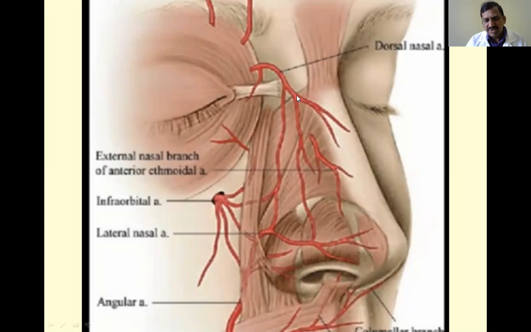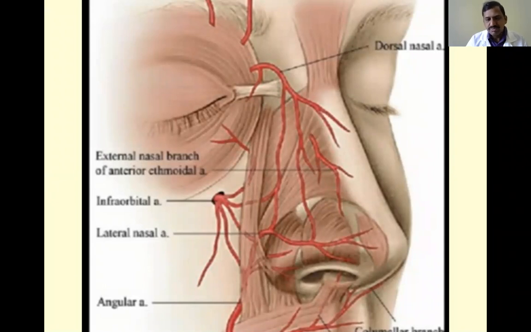So these are all the blood vessels supplying the external nose. The first one is the dorsal nasal artery, a branch from the ophthalmic artery, and there is an infratrochlear branch, and the infraorbital branch, a branch from the maxillary artery, which also supplies the external nose. And next are the angular and septal branches of the facial artery. These are the three major arteries, from the ophthalmic artery, maxillary artery, and facial artery, supplying blood to the external part of the nose.